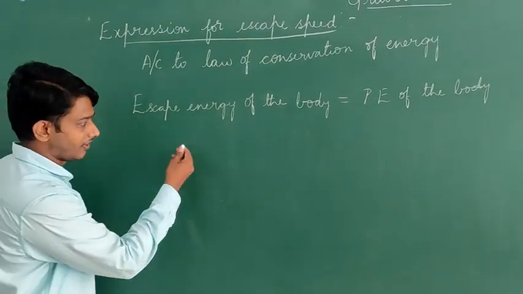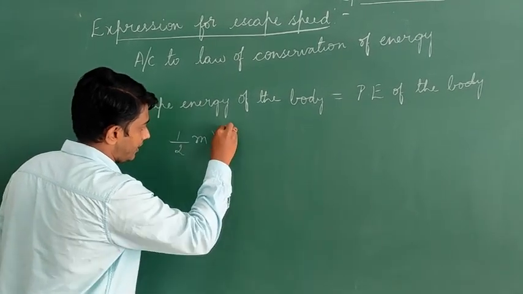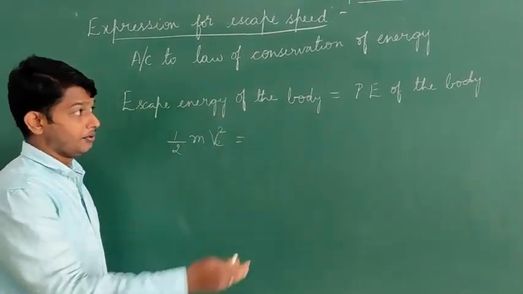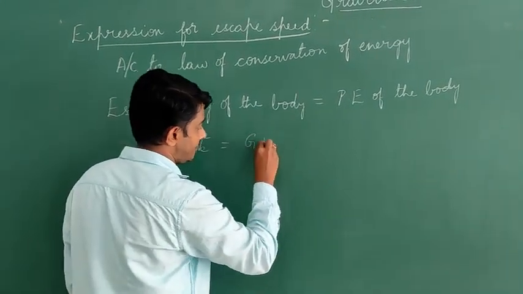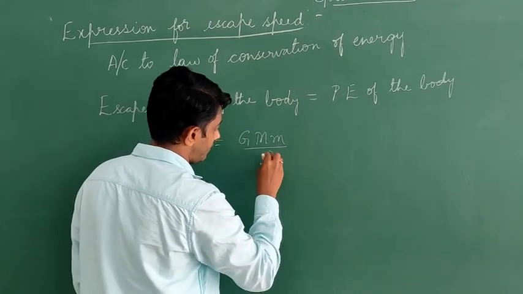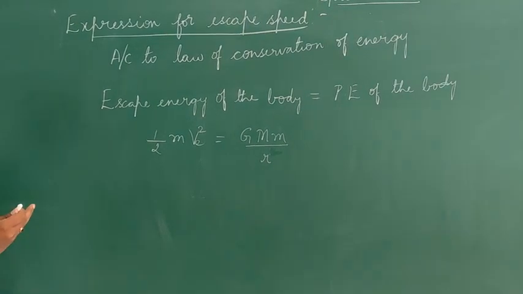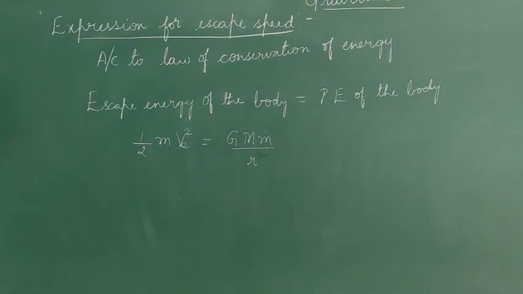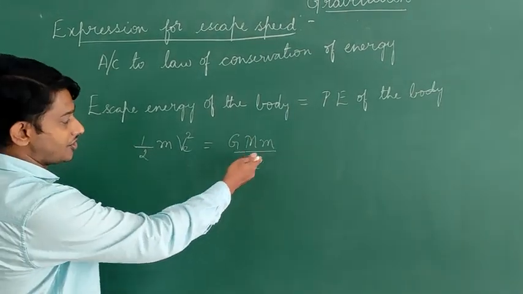We have learned that: half m v square is equal to the potential energy of the body, that is GMm by r. This is the expression for the potential energy of the body.